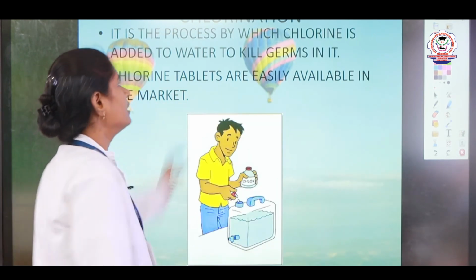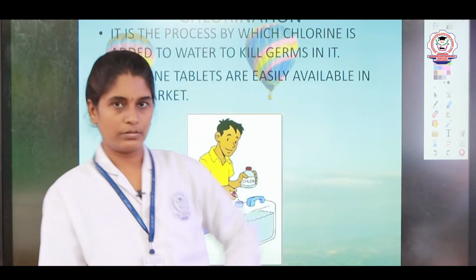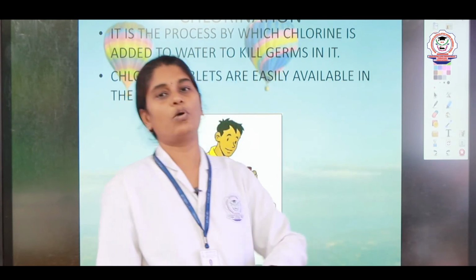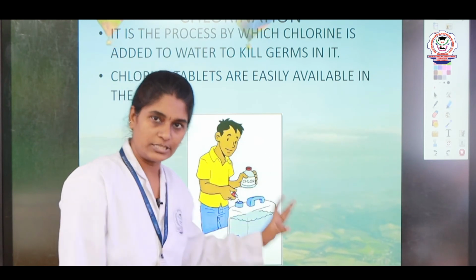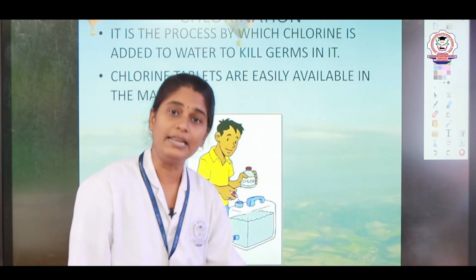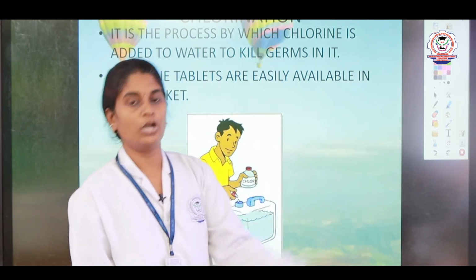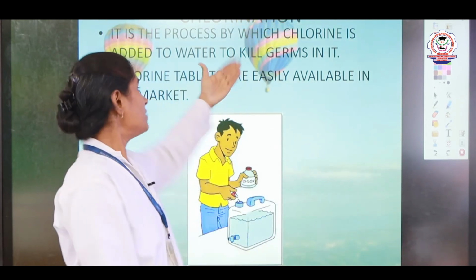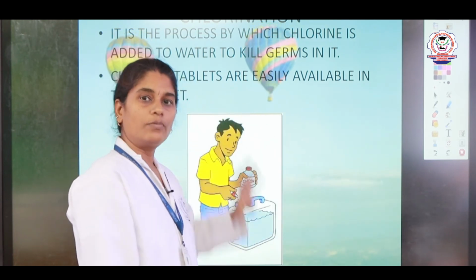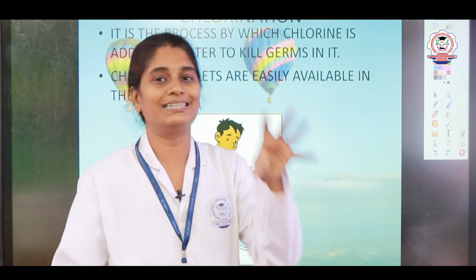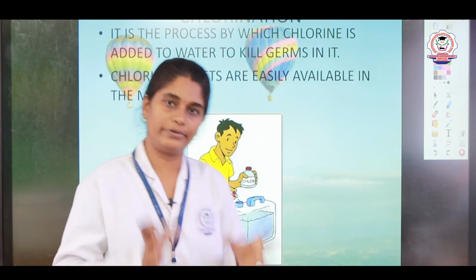And the next one is chlorination. Chlorination is nothing but adding chlorine chemicals into the water to remove the germs present in the water. After the filtration process, the water will not have any insoluble impurities, but it may have some germs. So, to remove the germs, we add chlorine tablets into the water, and the chlorine will kill the germs present in the water, thereby making the water pure for drinking.